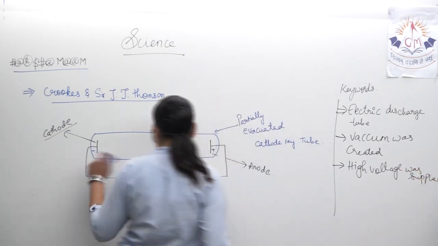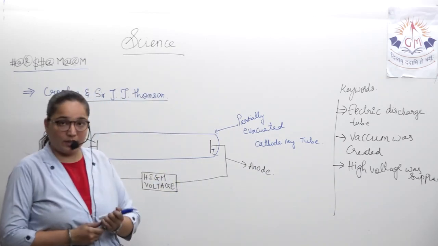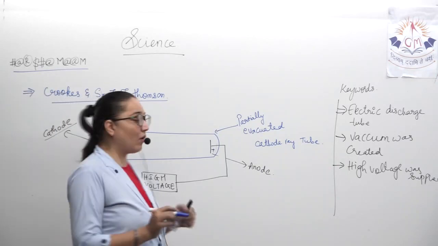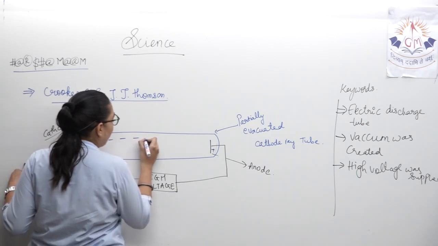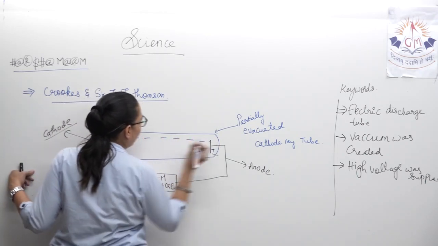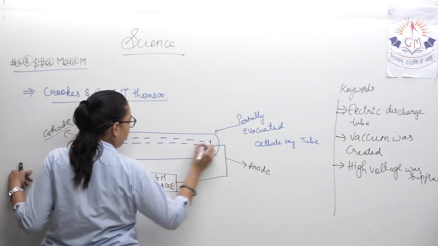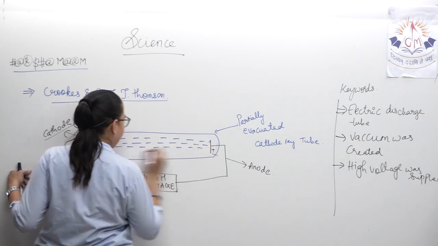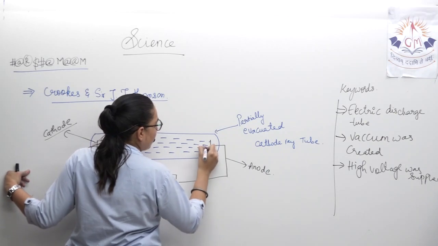Now what happened? Once they did this, what did they see? They saw that a very fine beam of some particles was going from negative to positive. This was the direction.